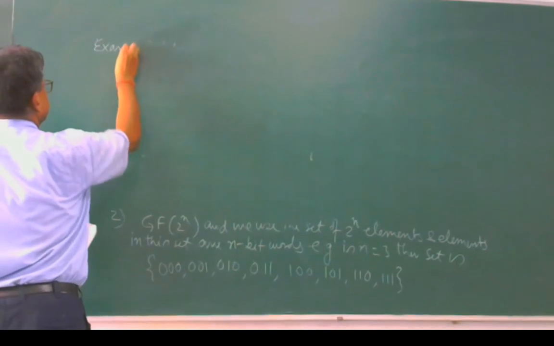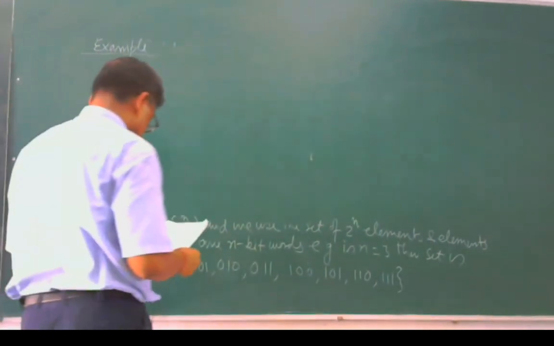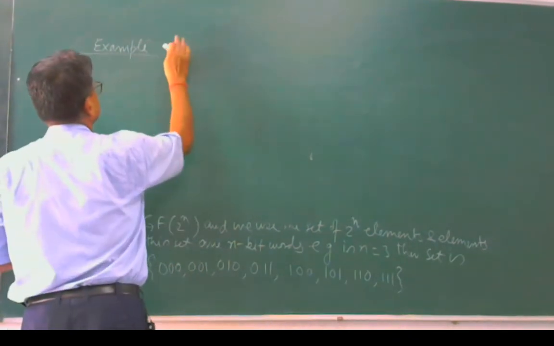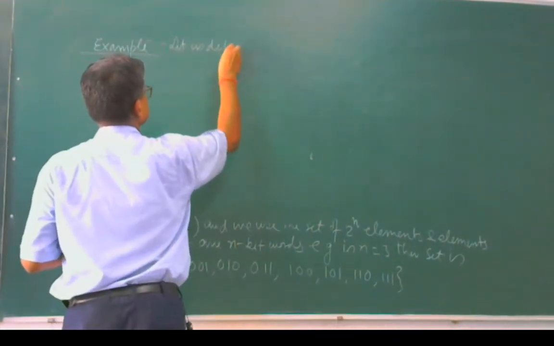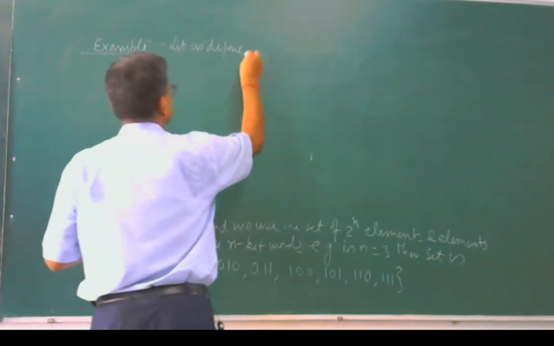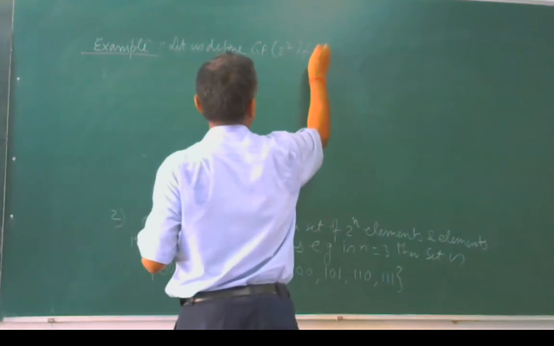Let us go with an example. Let us define the GF 2 to the power 2 field first.